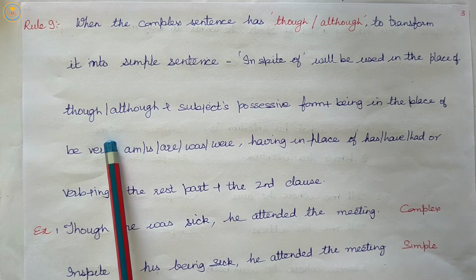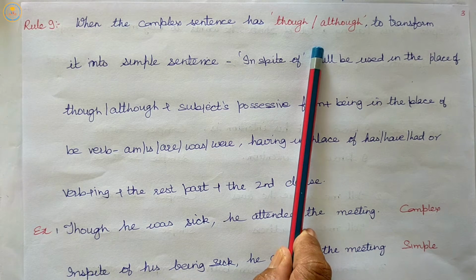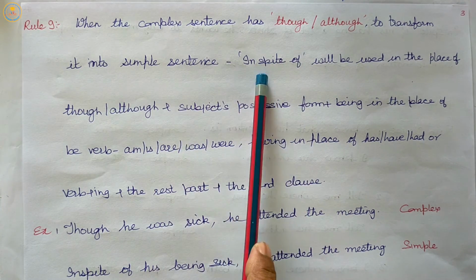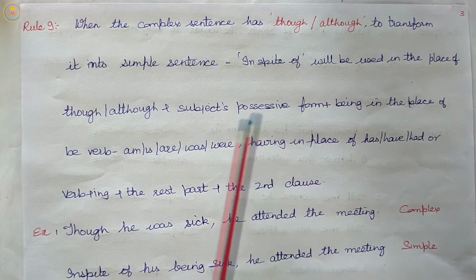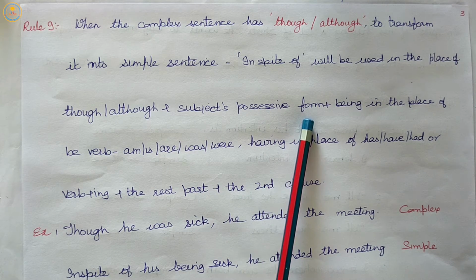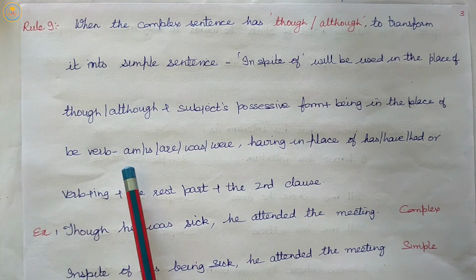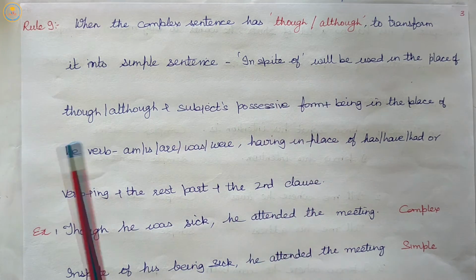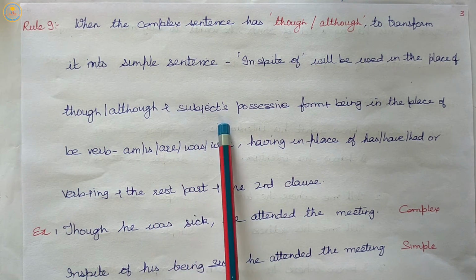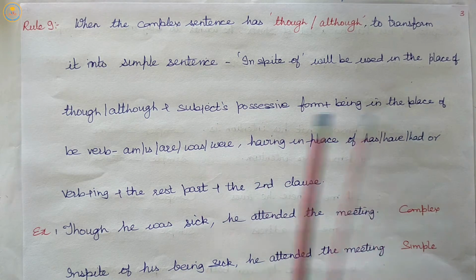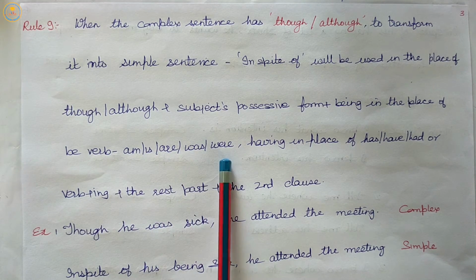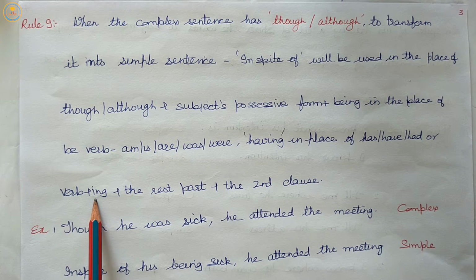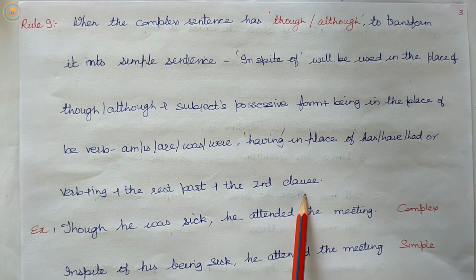Listen carefully. If the complex sentence is having though or although, while transforming it into a simple sentence, we will write in spite of in place of though or although, plus the subject's possessive form, plus being in the place of be verb, and the be verb is am, is, are, was, were, and having in the place of has, have, had, or verb plus ing, plus the rest part of the sentence plus the second clause.